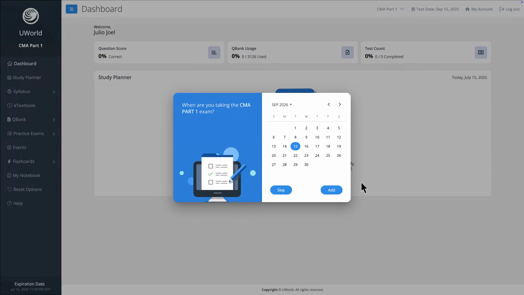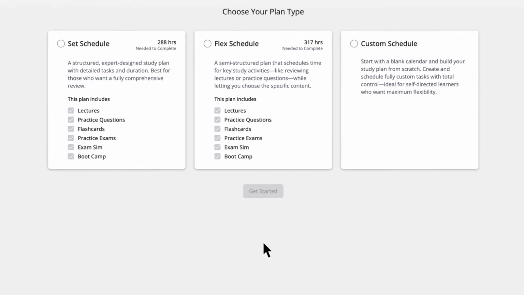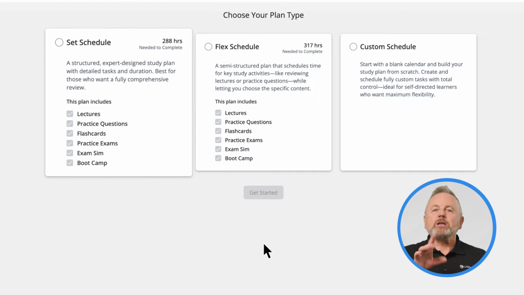When you sign in for the first time, set your exam date and launch the study planner. This powerful tool helps you build a personalized plan in minutes based on your availability and learning preferences. The set schedule is great if you're new to UWorld and have about 4 to 6 months before your exam. Our system will create a comprehensive plan for you with all of our best features.